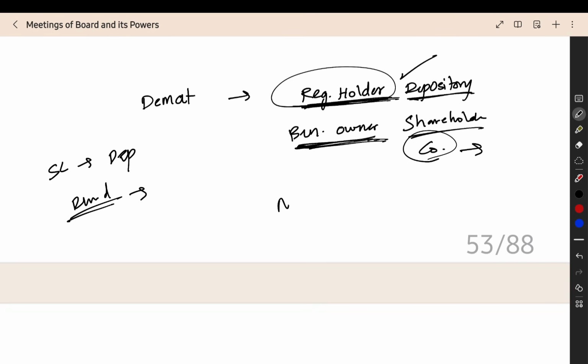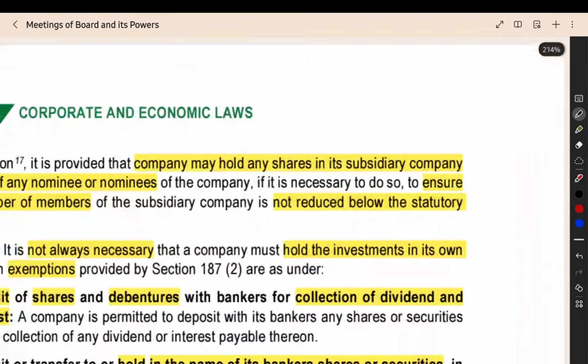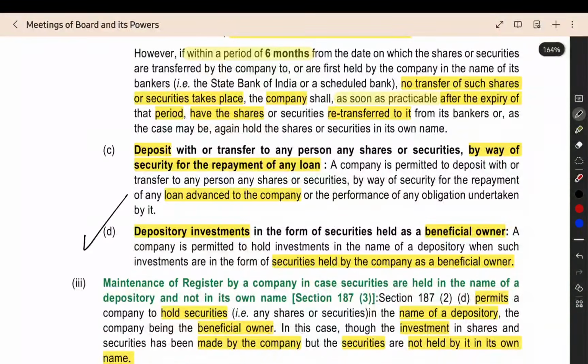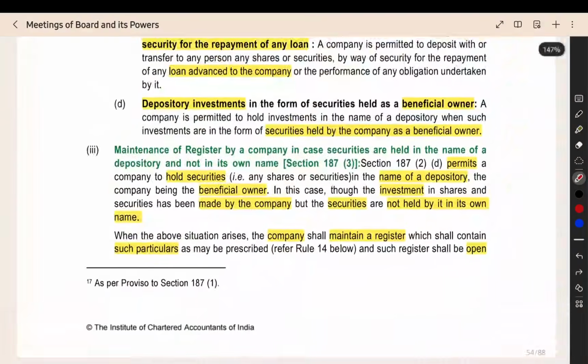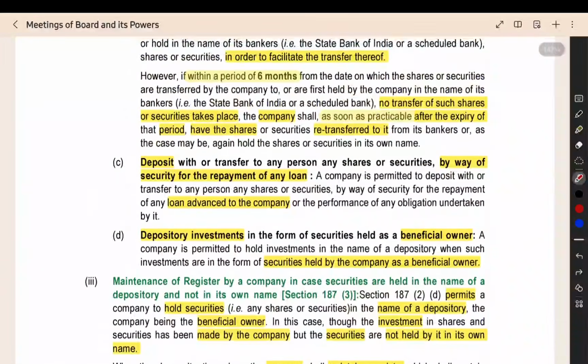And the depository, when you see, there will be depositories like NSDL, CDSL. NSDL is for the National Stock Exchange, CDSL is for the Bombay Stock Exchange. So like this, for the depository, they have given one exemption here. The next thing, when you see, they have given the exemptions.